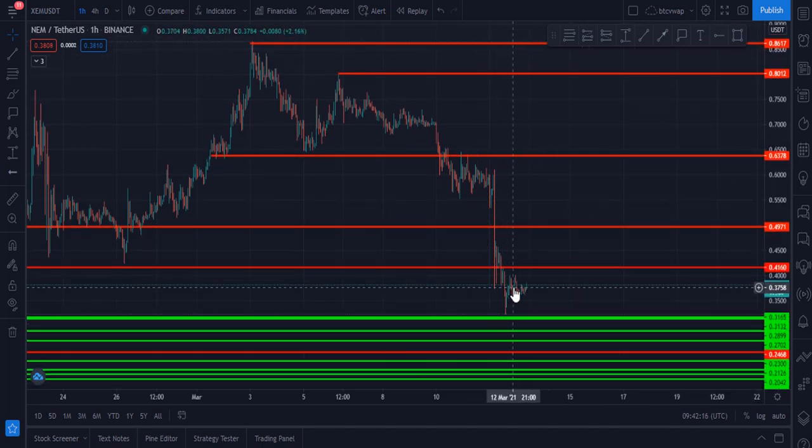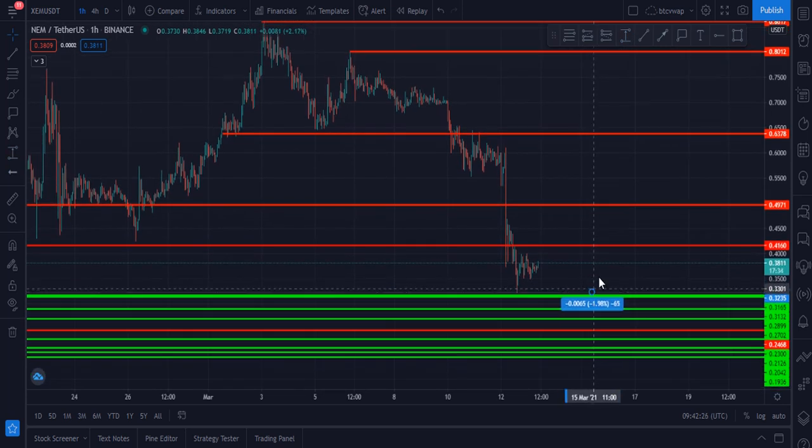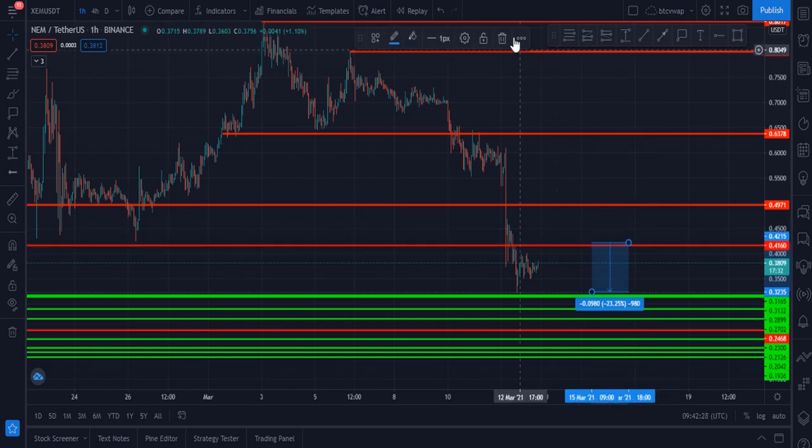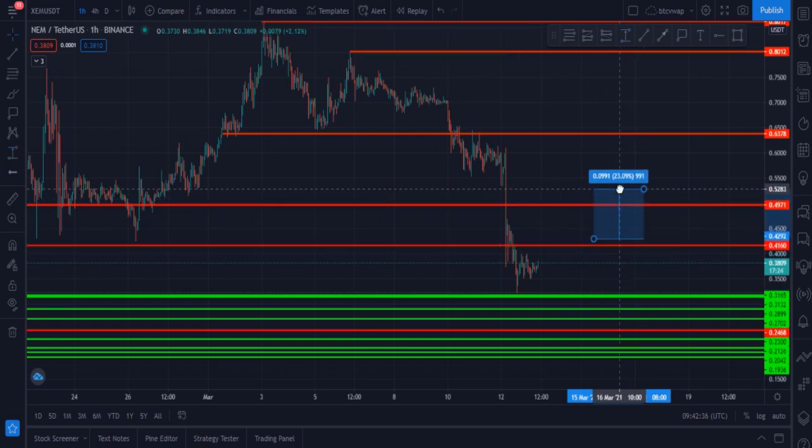I think it is at $0.38, and our first target will be this zone. This is a very good time to buy this token right now. Sorry for that, this is not the case. First target is 0.41.